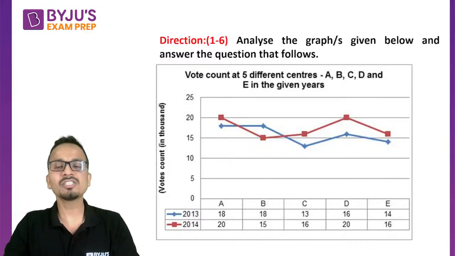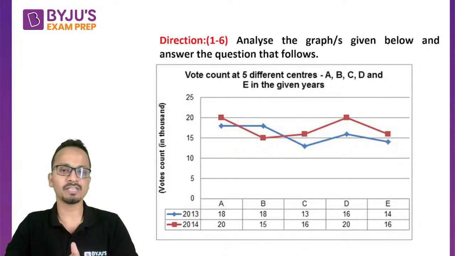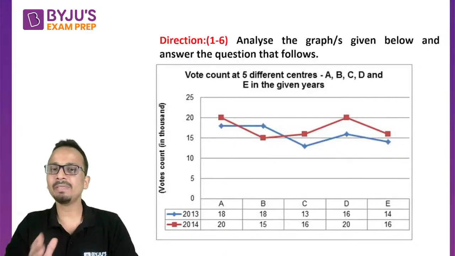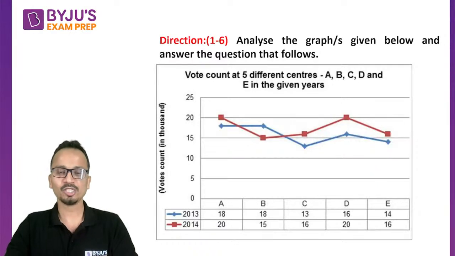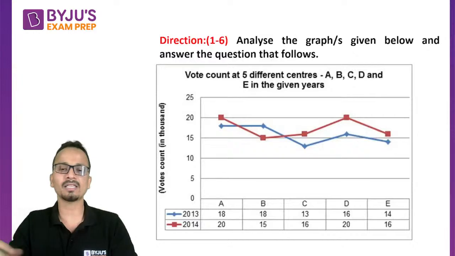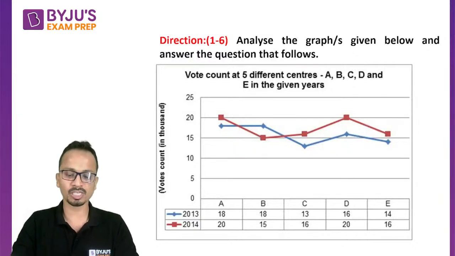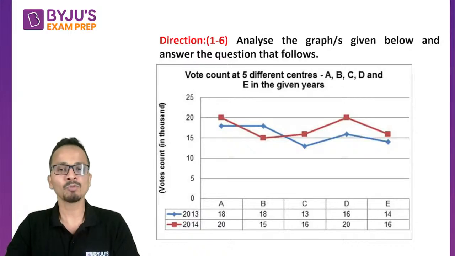Now this is a very straightforward graph. A line graph is given to you, but the actual values for A, B, C, D, E, the 5 centers, are also mentioned in the graph below. So there is no need to even look at the line graph. Just look at the table given at the bottom of the screen and you can pick the values of A, B, C, D and E for 2 different years, 2013 and 2014.